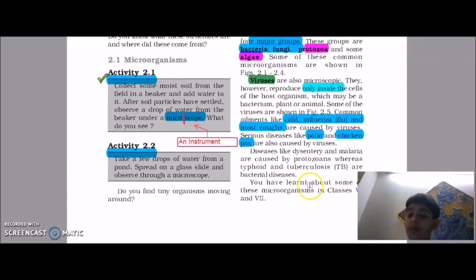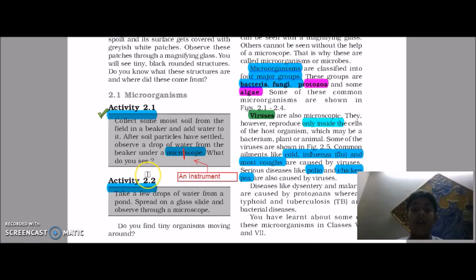For chickenpox, the name of the virus is Varicella zoster. So chickenpox is caused by Varicella zoster.